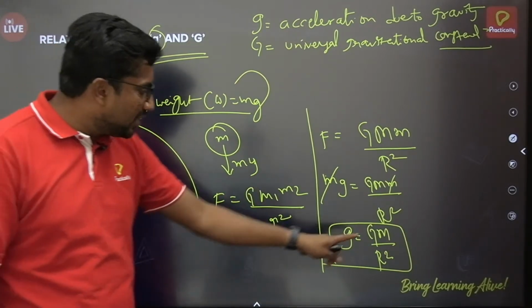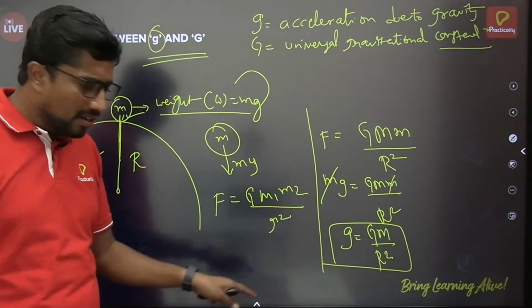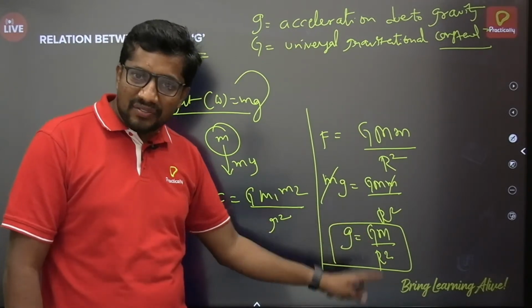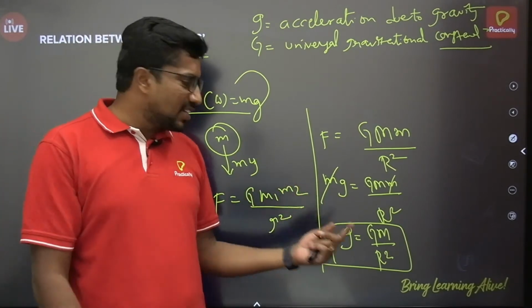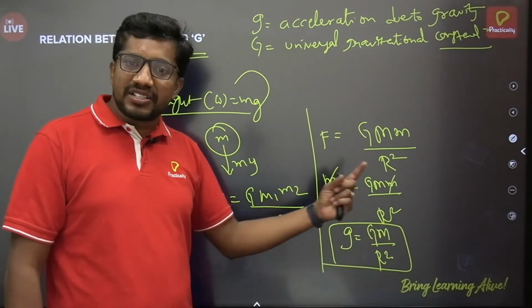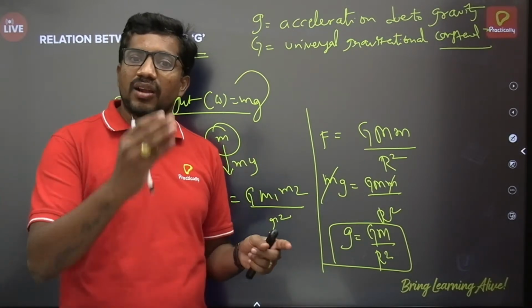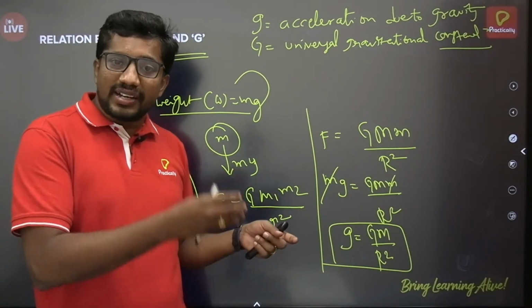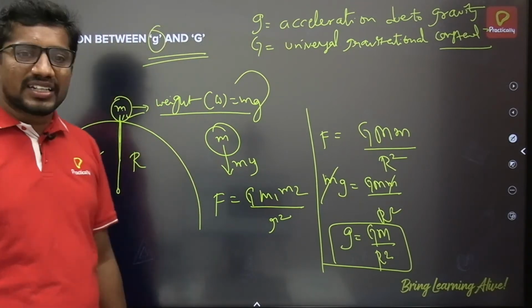It depends on what then? It depends on the mass of the planet. Suppose we are on the surface of the Earth here, so it depends on the mass of the Earth only, and the radius of the planet, that means the radius of the Earth. The same formula will be applicable. Suppose you are on the moon surface, then you have to take the moon's mass as well as the moon's radius. If you are on some other planet, you have to take that planet's mass and that planet's radius. So acceleration due to gravity is independent of the mass of the body. It depends on the mass of the planet on which it is, and on the radius of that planet. Hope I am clear to you. So this is the relation between small g and capital G.